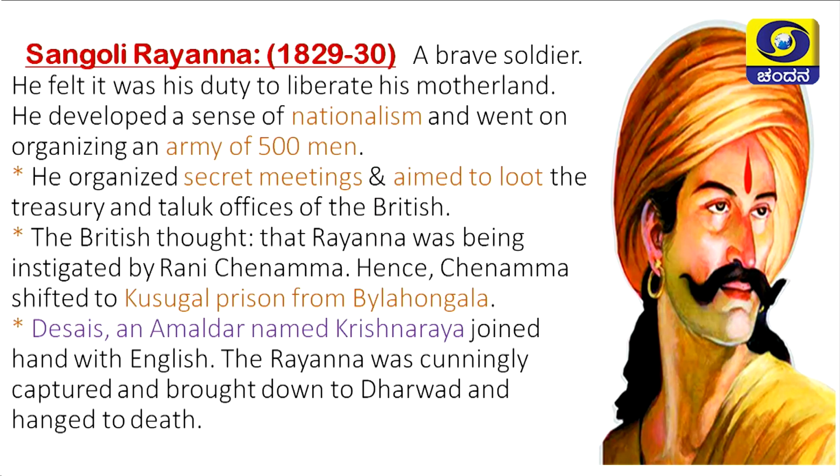He organized secret meetings. The main aim of the secret meetings was to loot the treasury and the taluk office of the British. The British thought that this Sangoli Rayana was instigated by Rani Channamma. That is why Channamma was shifted from the prison of Bailahongala to Kusugal prison.